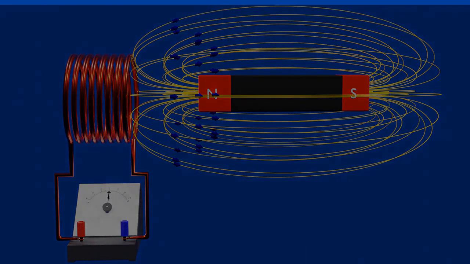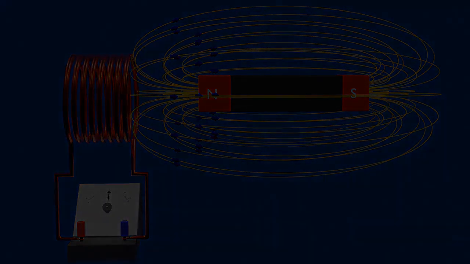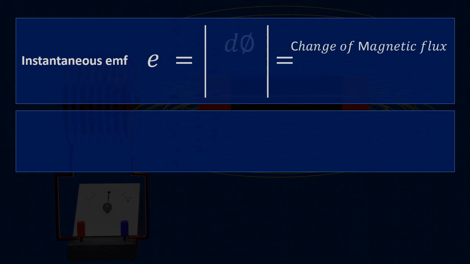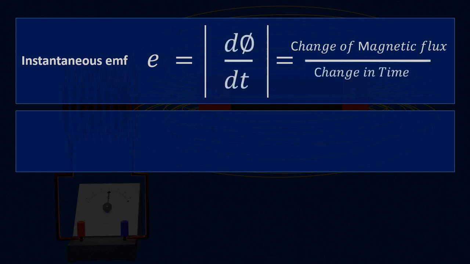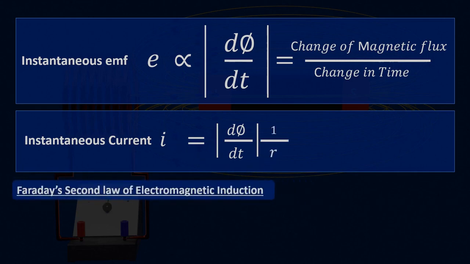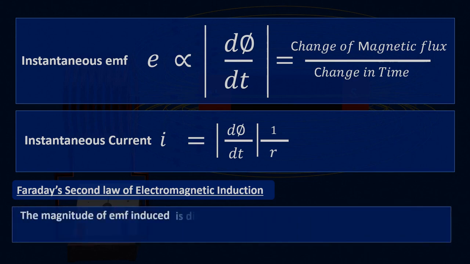Now let's try to understand it with the help of a mathematical expression. The magnitude of instantaneous EMF induced, E, is equal to the change of magnetic flux dφ over the change in time dt. Or we can say that the magnitude of EMF induced is directly proportional to the rate of change in magnetic flux. This phenomenon of electromagnetic induction is explained by Michael Faraday in his second law of electromagnetic induction, that is, the magnitude of EMF induced is directly proportional to the rate of change in magnetic flux.